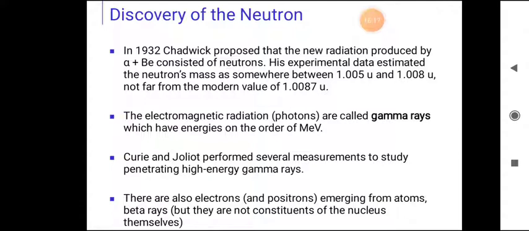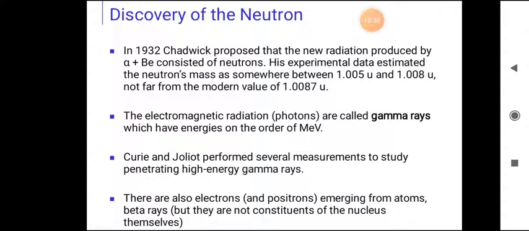The electromagnetic radiations, that means photons, not protons, it's photons, are called gamma rays, which have energies on the order of MeV, that is mega electron volts.